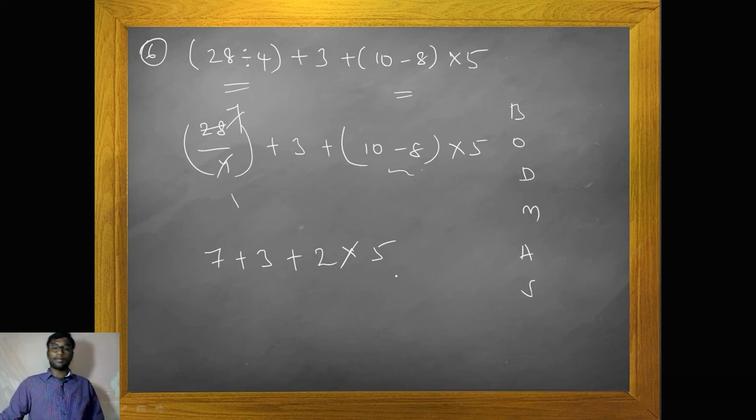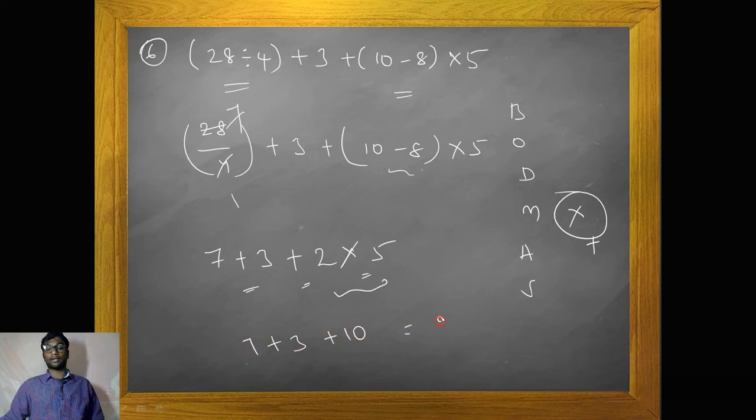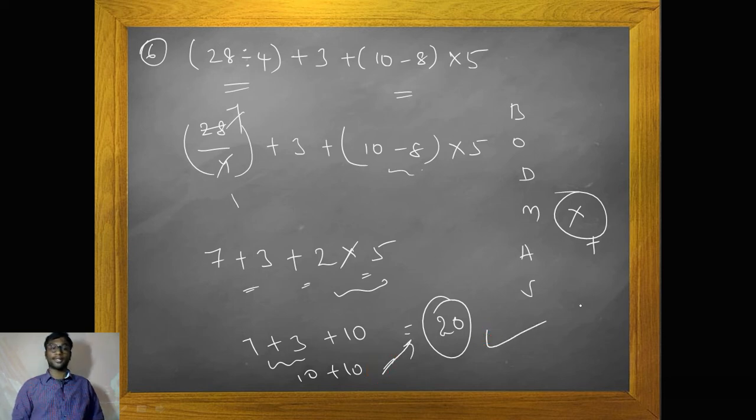Now what will be the first preference? We have plus and we have into, isn't it? First preference should go to into. Now 7 plus 3 plus 10 is nothing but 20, the correct answer. 10 plus 10 is equal to 20, isn't it? I hope this is very clear as far as the information is concerned.